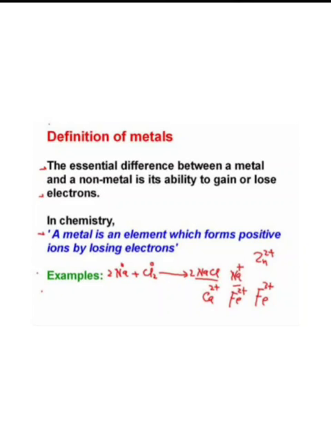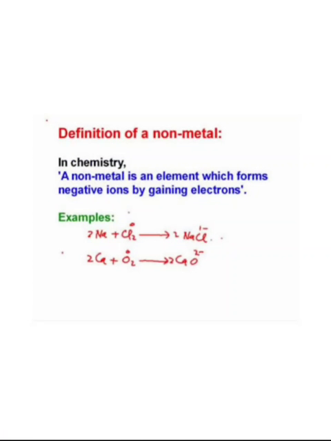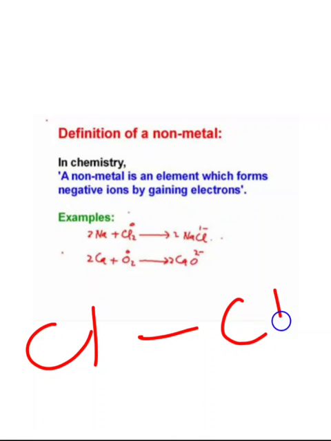Then next we have to discuss what non-metals are. A non-metal is an element which gains electrons and forms a negative ion. For example, chlorine. Chlorine has 7 electrons in its outermost shell. To attain an octet, it will gain an electron and form the chloride ion, Cl minus. That means it forms a negative ion, known as an anion. So the element which gains electrons and forms a negative ion is known as a non-metal.